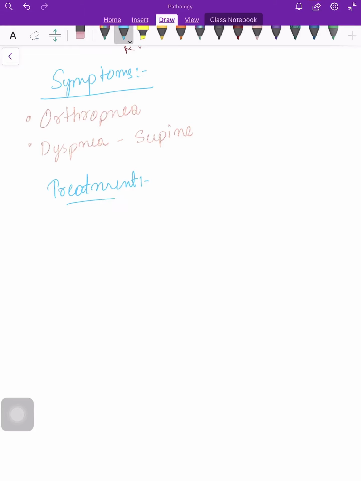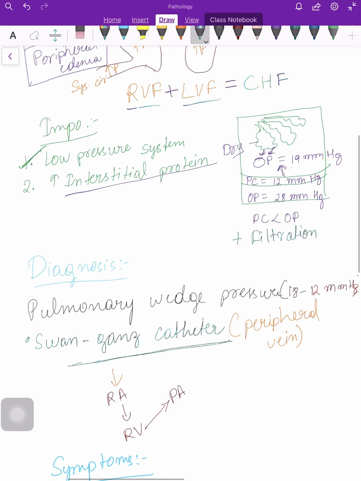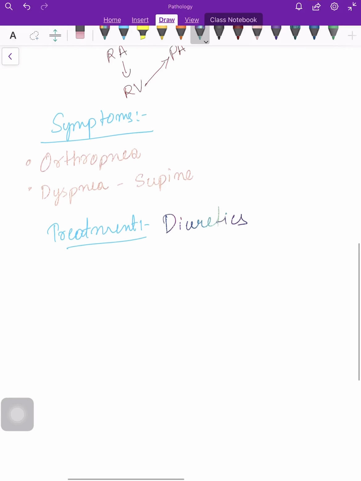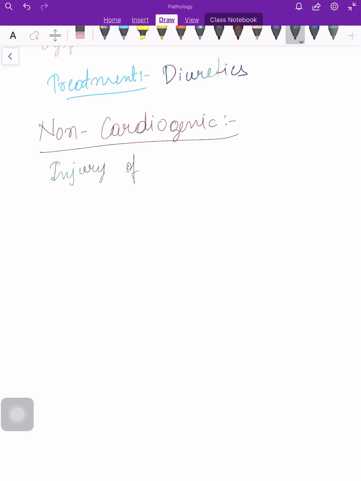Treatment of pulmonary edema is simply diuretics. So we discussed the mechanism of cardiogenic pulmonary edema, its diagnosis, its symptoms, and the treatment. Now let's go to the non-cardiogenic. Non-cardiogenic is mainly the injury of the alveolar epithelium or the capillary endothelium.